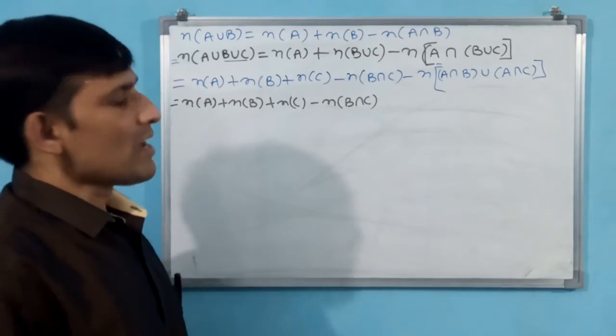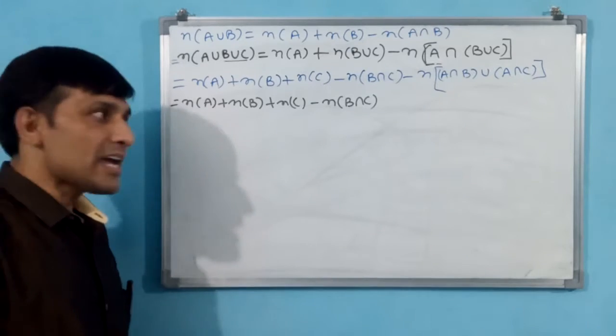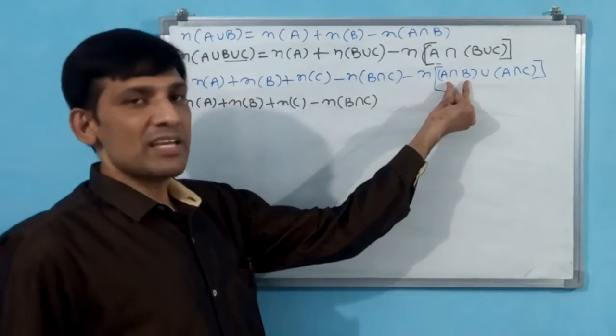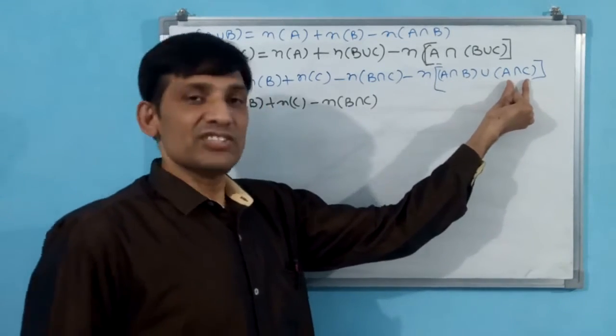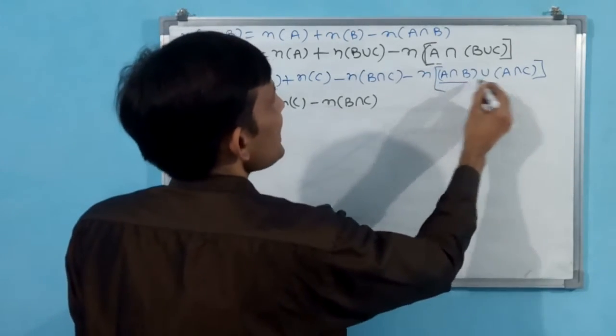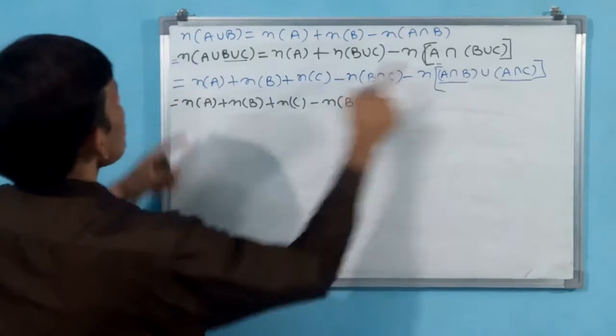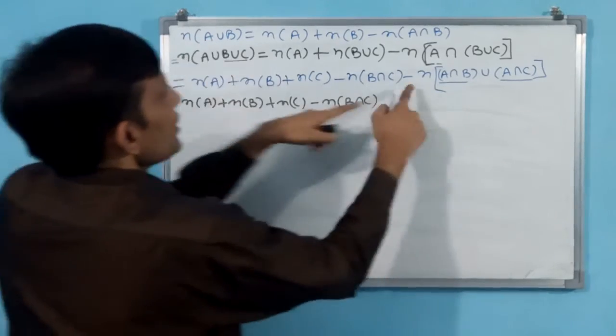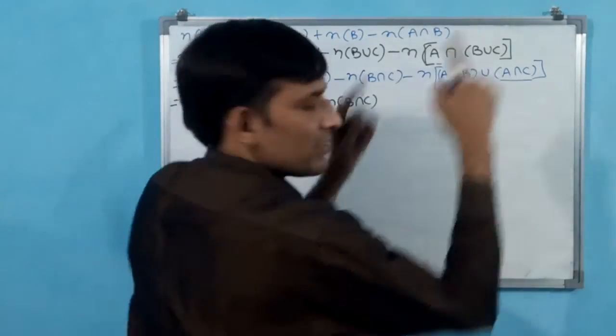Now you see what I am going to do again. Again I am going to consider A intersection B as A, intersection C as B. Why? Because if I consider this entire one as A, this one as B, then again it is going to become A union B, n of A union B. That's all.